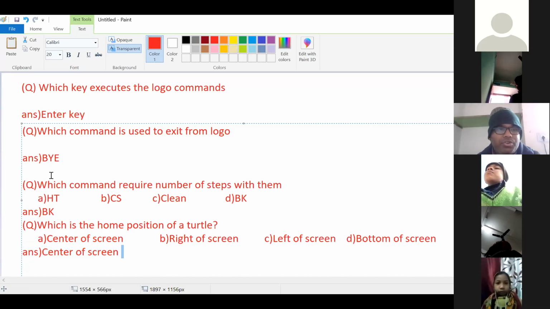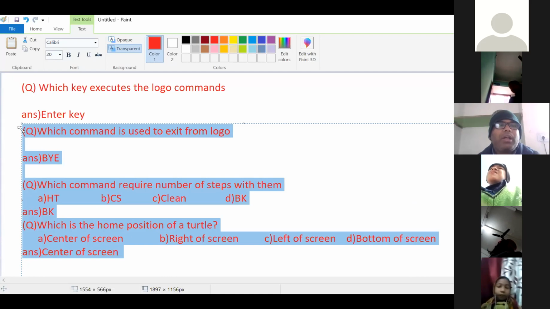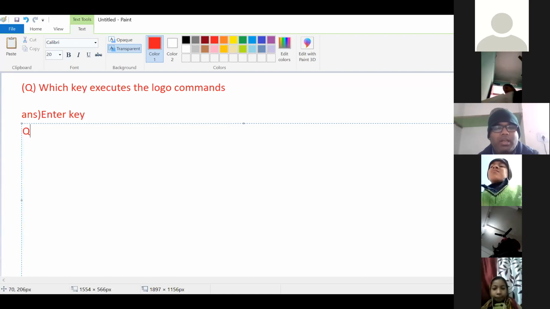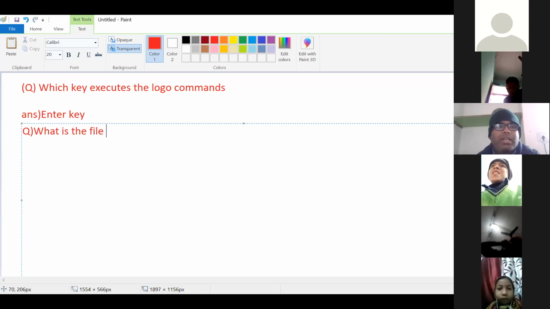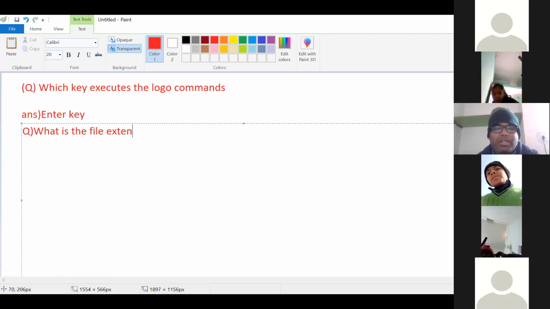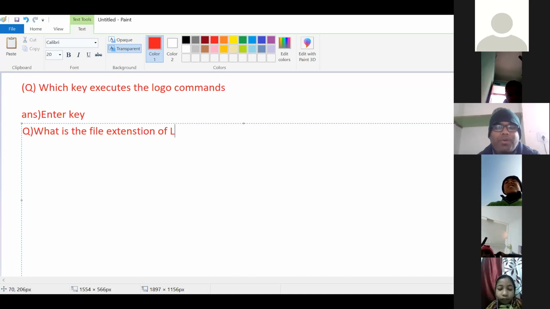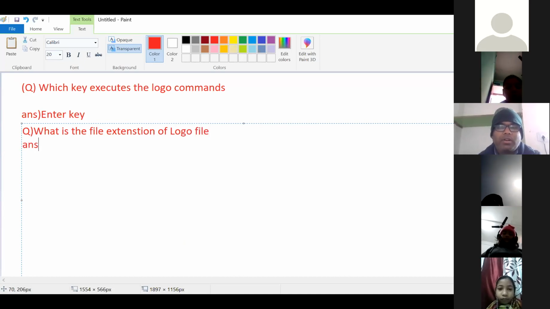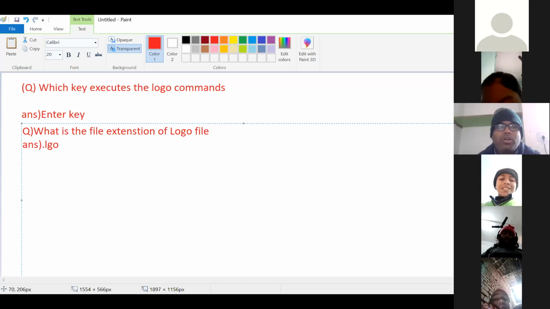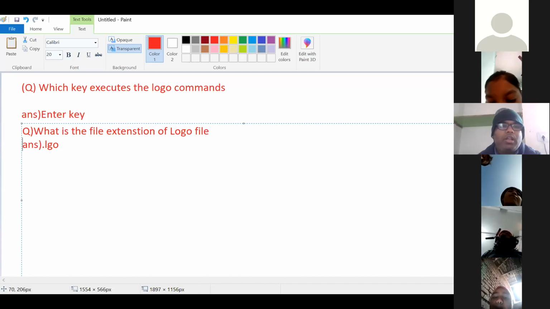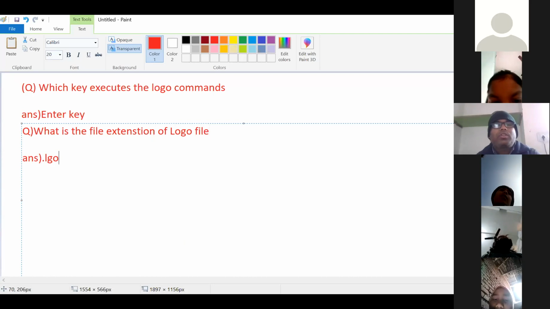Next question, everyone try to answer. What is the file extension of logo files? The answer is .lgo. .lgo is the right answer.